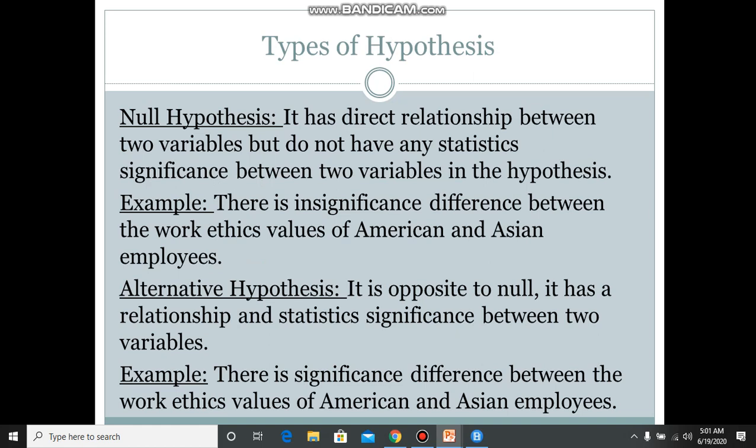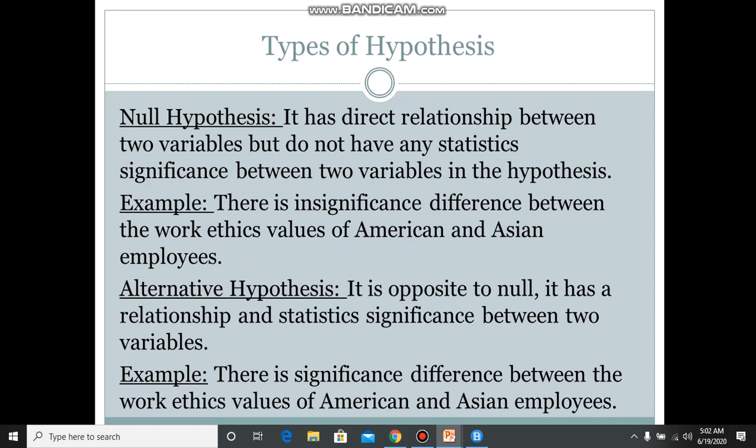You can easily understand it by the example. There is a significant difference between the work ethics values of American and Asian. In the null hypothesis, there is a relationship between two variables, but it has no statistical significance between them. So by the example, you can easily understand it.